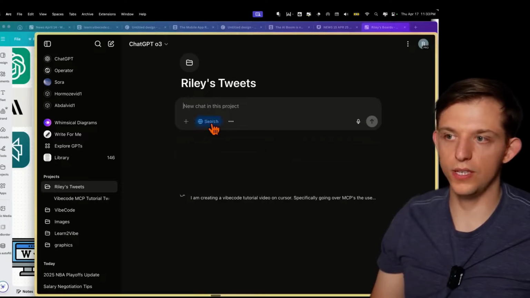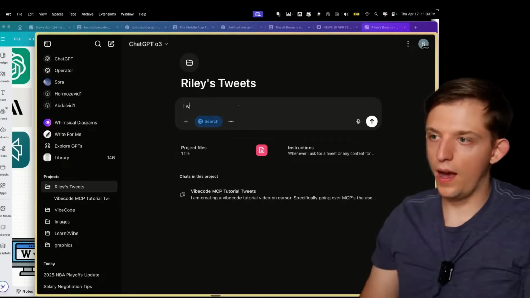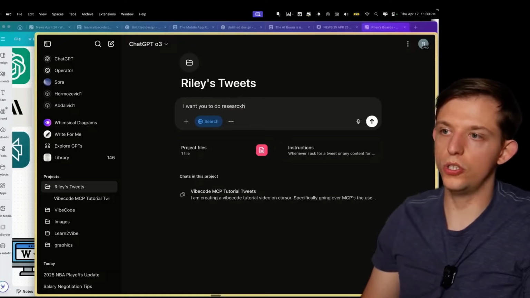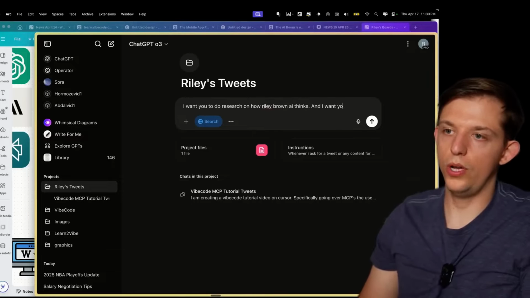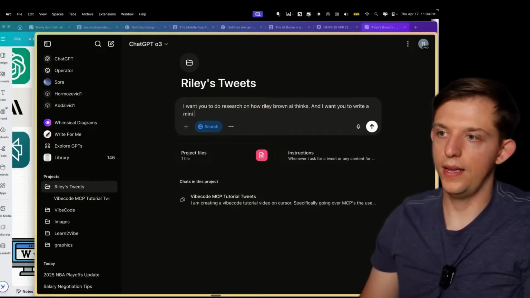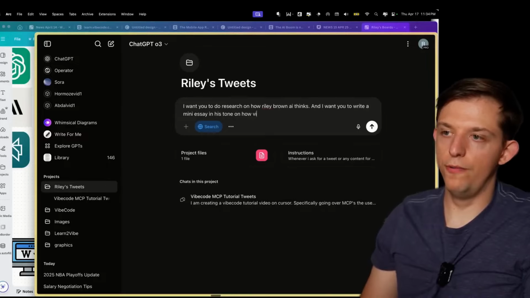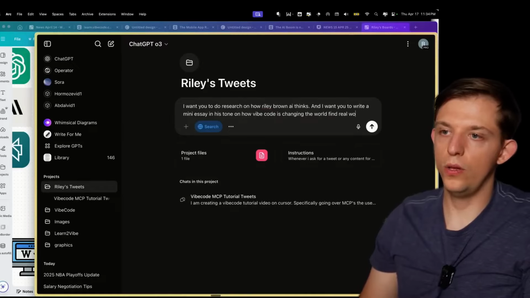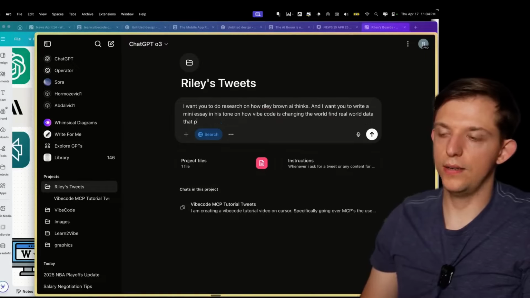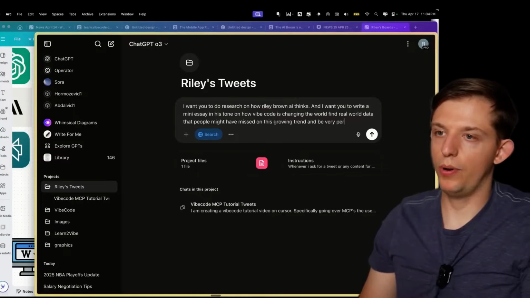And so what we can do is turn on the search mode and say, I want you to do research on how Riley Brown AI thinks, and I want you to write a mini essay in his tone on how vibe code is changing the world. Find real world data that people might have missed on this growing trend and be very persuasive.